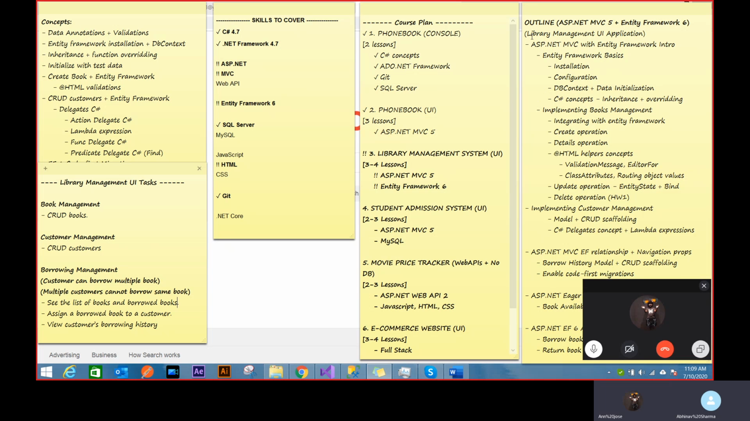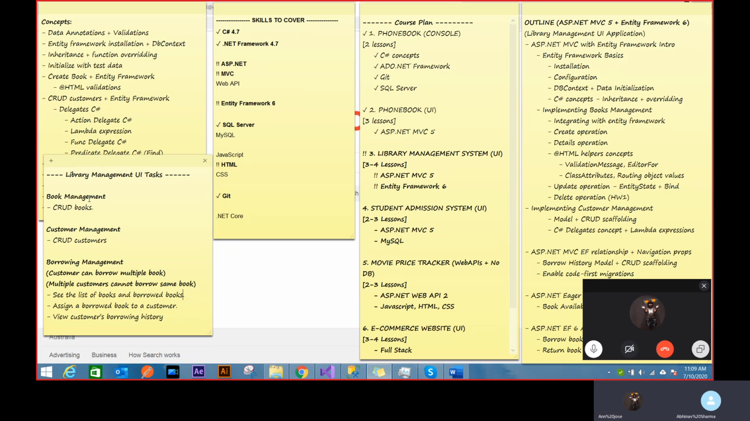We want to create a library management application. That means I will have some book management, where I'll be creating, reading, updating, and deleting books. I will definitely have a customer management, where I will be adding, deleting, and updating customers. And I will have a borrowing management in which a customer can borrow multiple books.